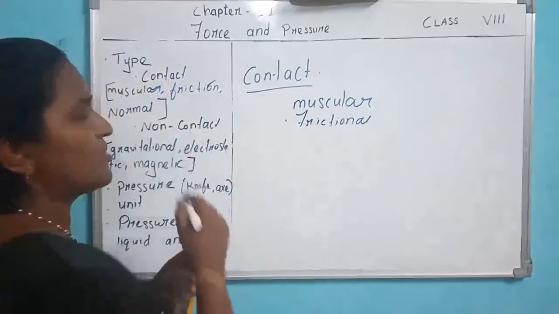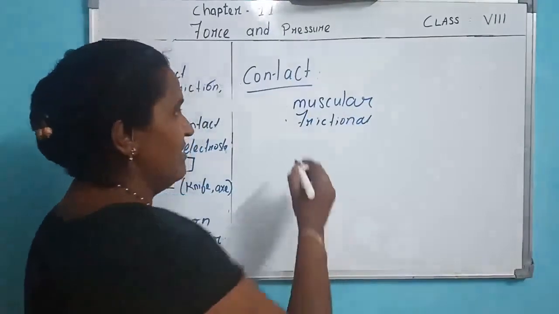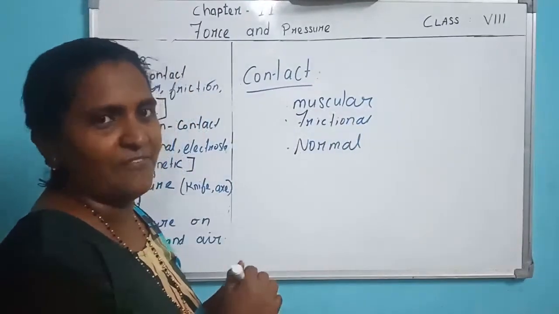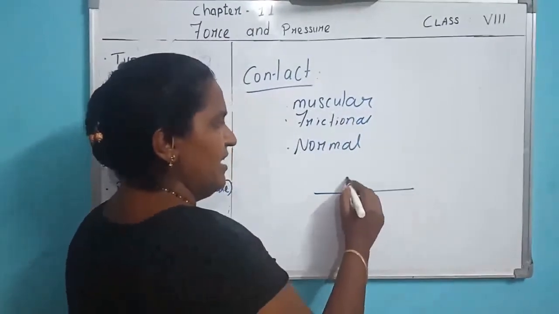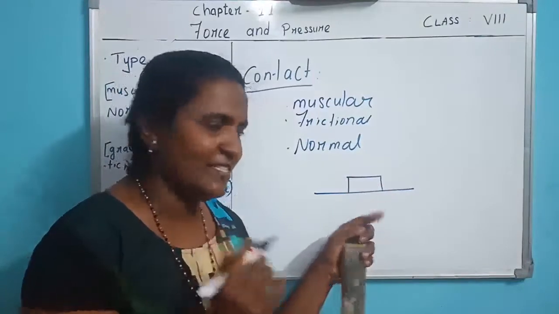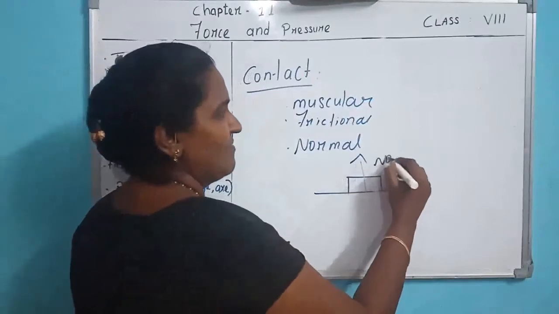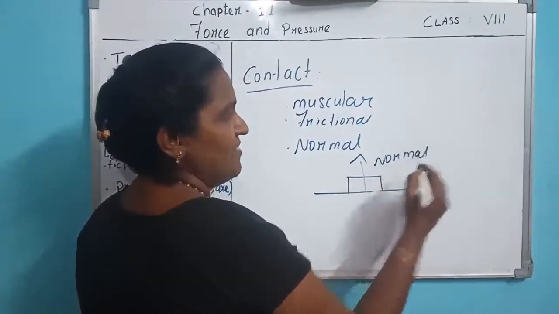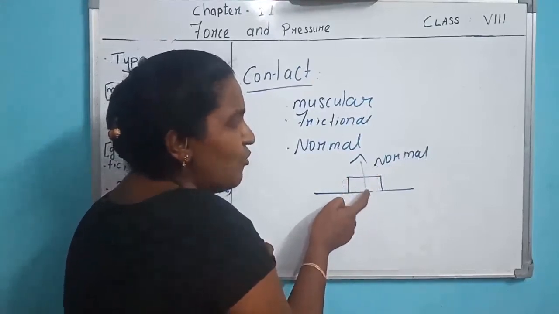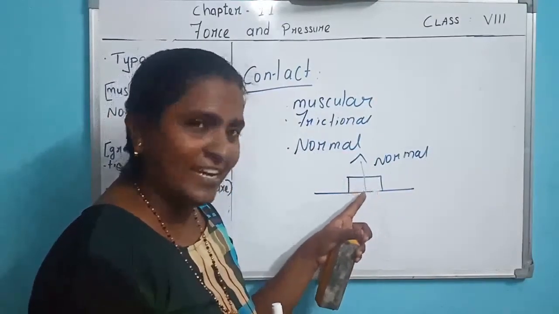The next example is normal force. I explained this normal force in the previous class. If an object is lying on a surface, this is the surface, and the object is lying on it. So where does the normal force exist? Perpendicular to the surface. This is normal force. So normal force exists between two bodies. Understood? So two bodies are in contact.